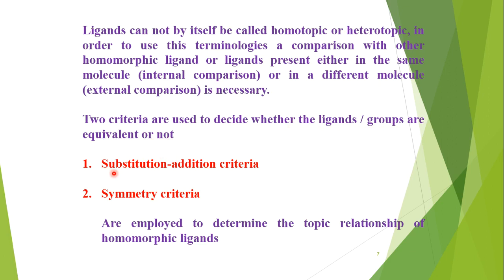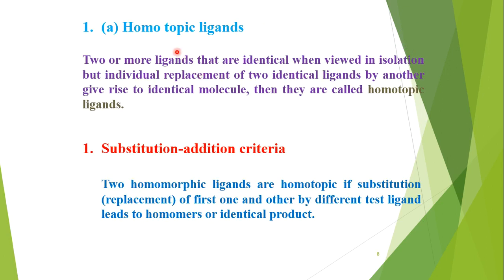So we use two criteria. First one is substitution addition criteria, and second is symmetry criteria. So these two criteria are used to determine the topic relationship of homomorphic ligands. First one is homotopic ligands. Two or more ligands that are identical when viewed in isolation, but individual replacement of two identical ligands by another gives rise to identical molecule, then they are called homotopic ligands.